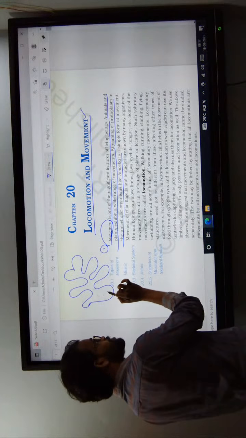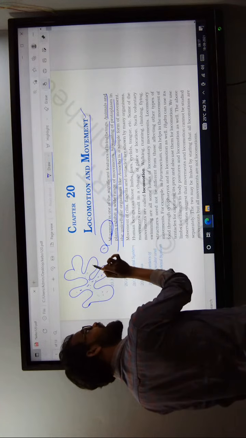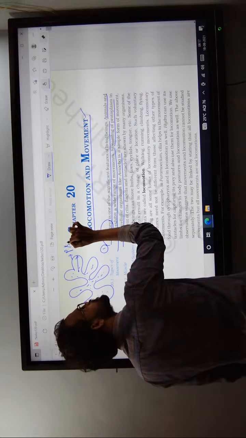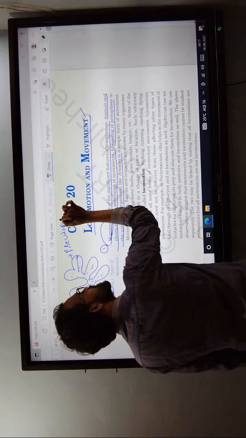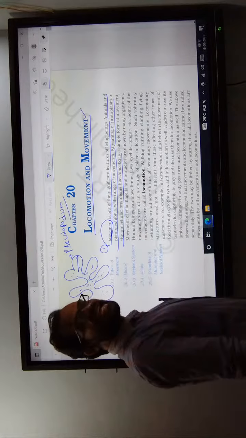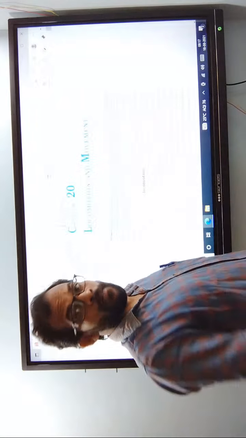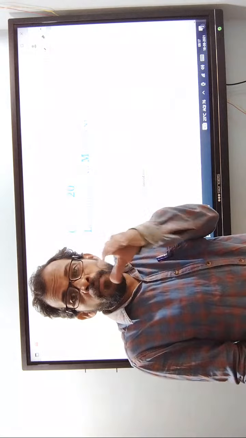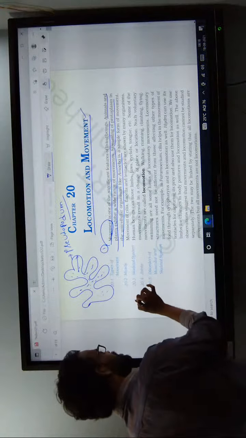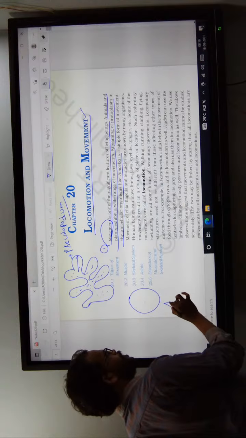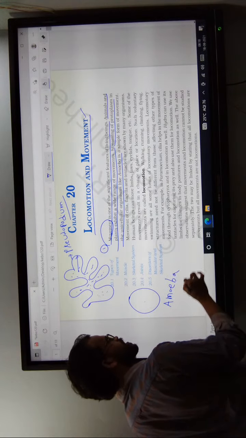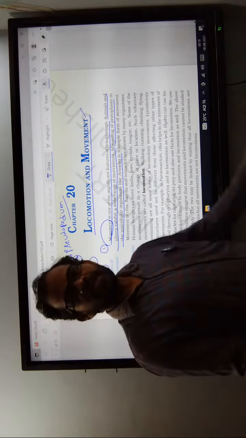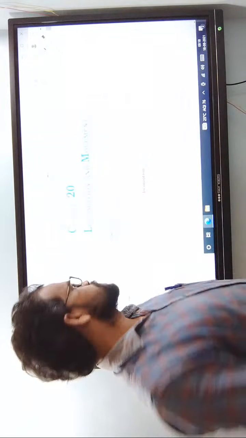The protoplasm inside the cytoplasm is modified into the pseudopodium. What is that? Pseudopodium. This pseudopodium acts like a false foot. With the help of pseudopodia, the amoeba moves from one place to another. For example, in the amoeba, a unicellular cell, the protoplasm is modified into pseudopodia, and they move from one place to another.